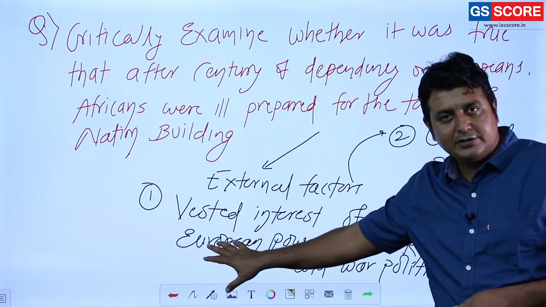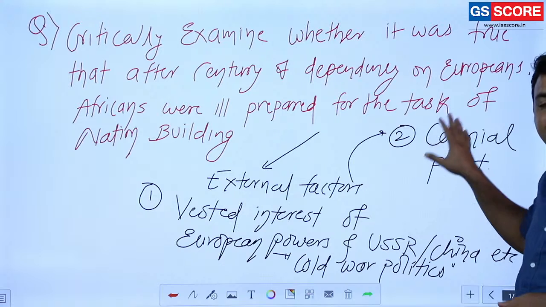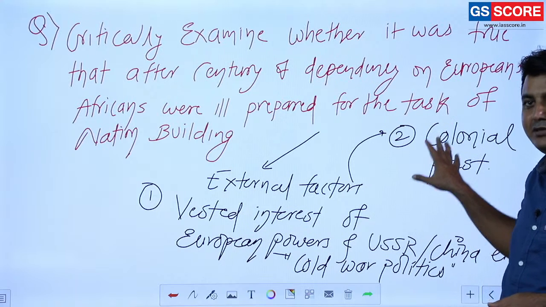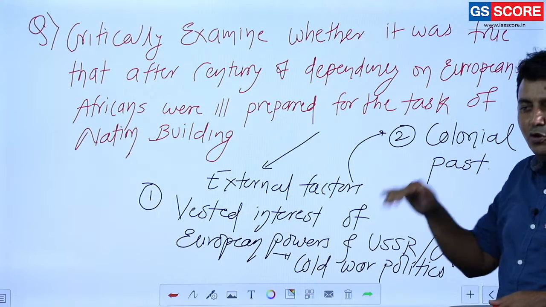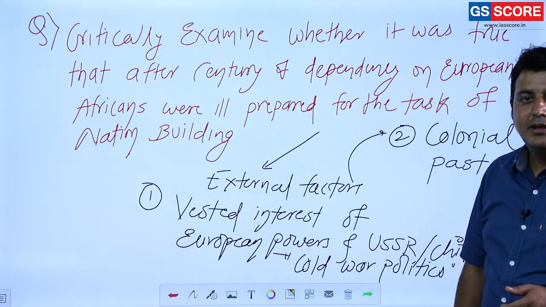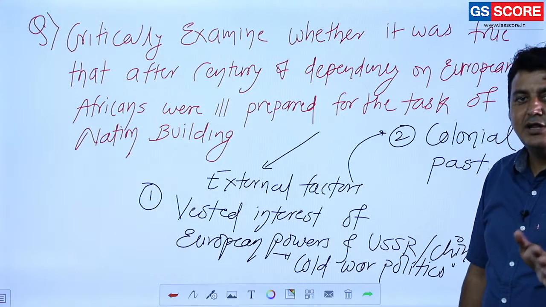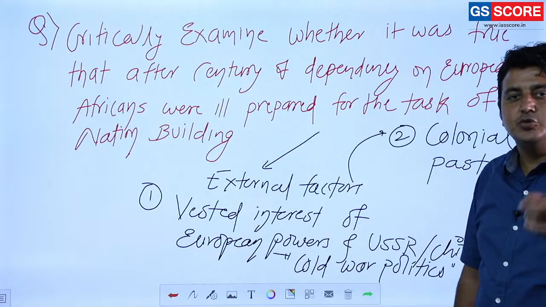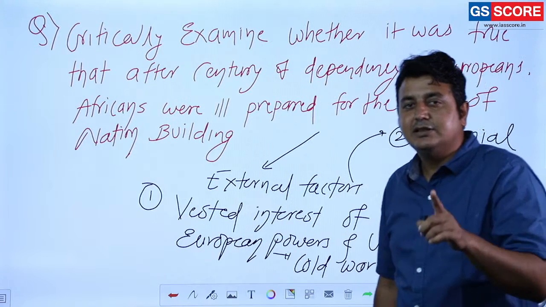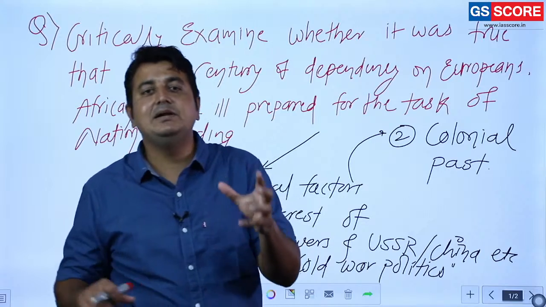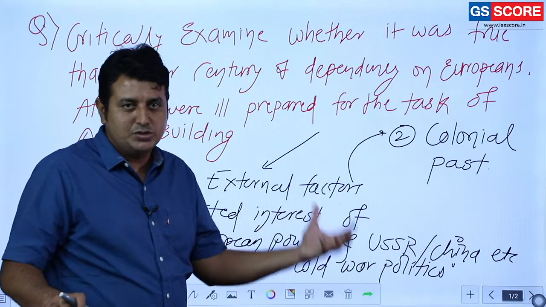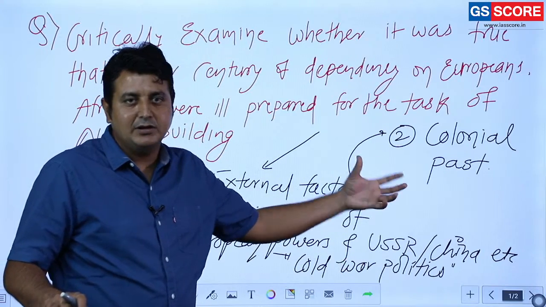So Cold War politics is also important, but at the same time the old colonial powers, mostly the European powers, also try to establish their influence over the countries, and that's why they don't want these countries to be independent in the true sense. That's why they are not going to allow them to build the nation in a true sense. So this is the external factor.